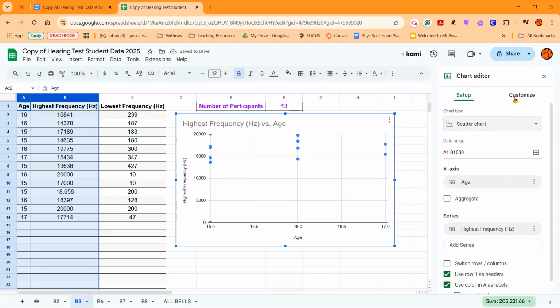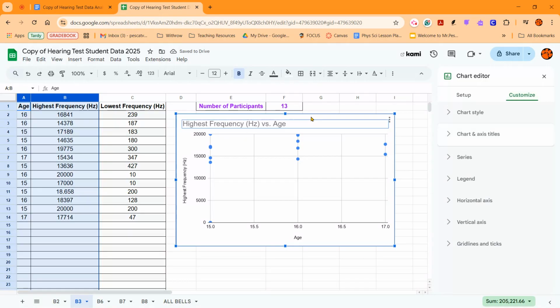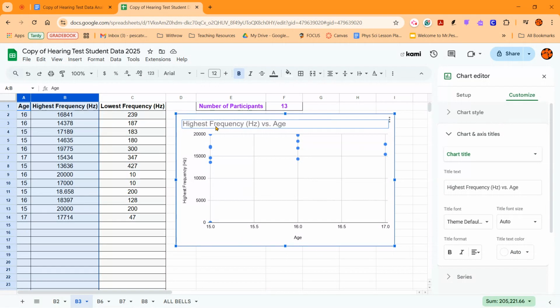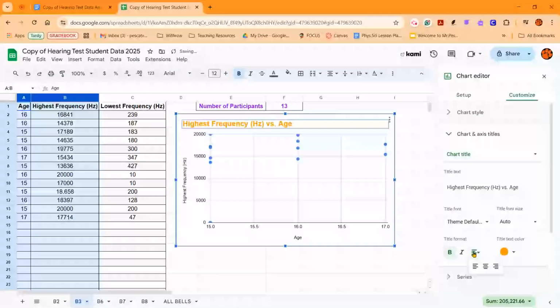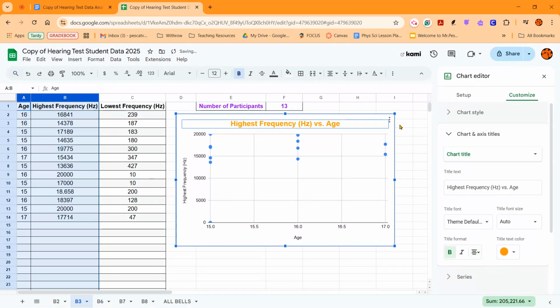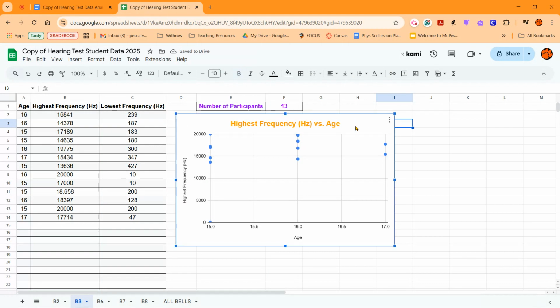If you're feeling fancy, you can click on customize and change anything you click on. So if I, for example, wanted to make the chart title bold, and let's put it in orange and center it, if you're into that kind of thing, you can go ahead and do that, but you don't have to. It does help just kind of make things a little bit easier to look at.